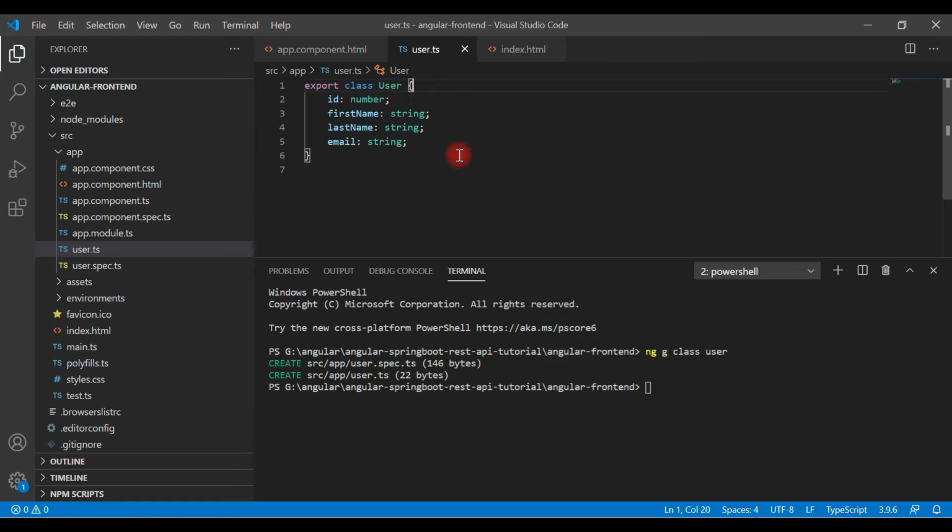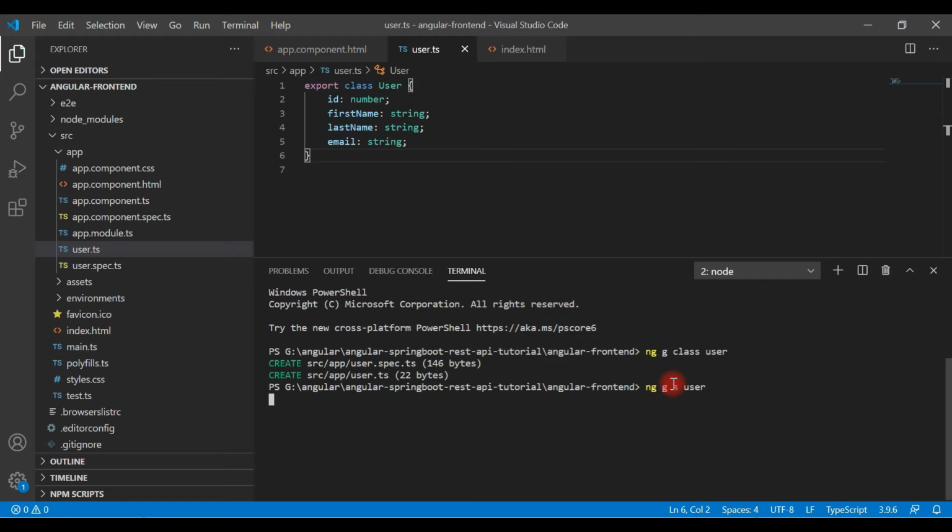Now let's create an Angular service which will communicate with a server using the REST API. It will get the data from the REST API and store it inside this user model class. In order to create an Angular service, go to the integrated terminal again and type the command ng g s, for generate service, and use a name like user.